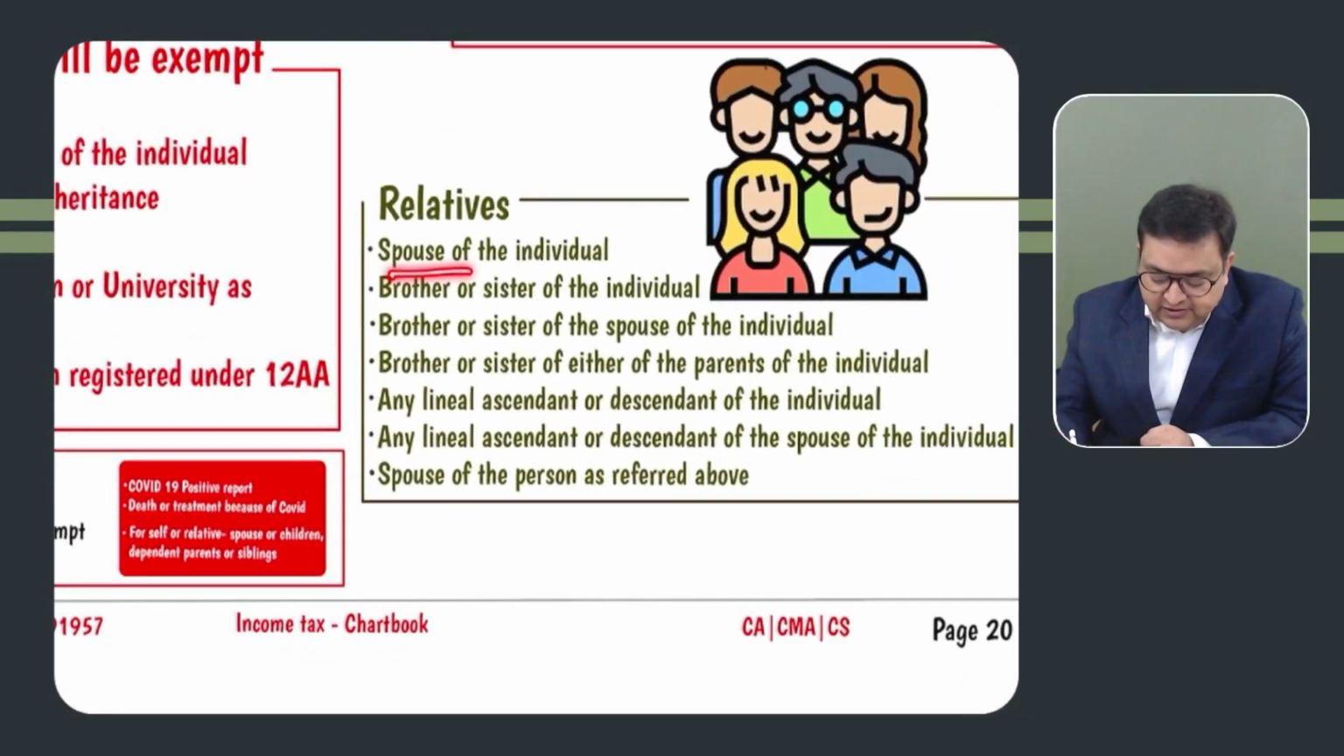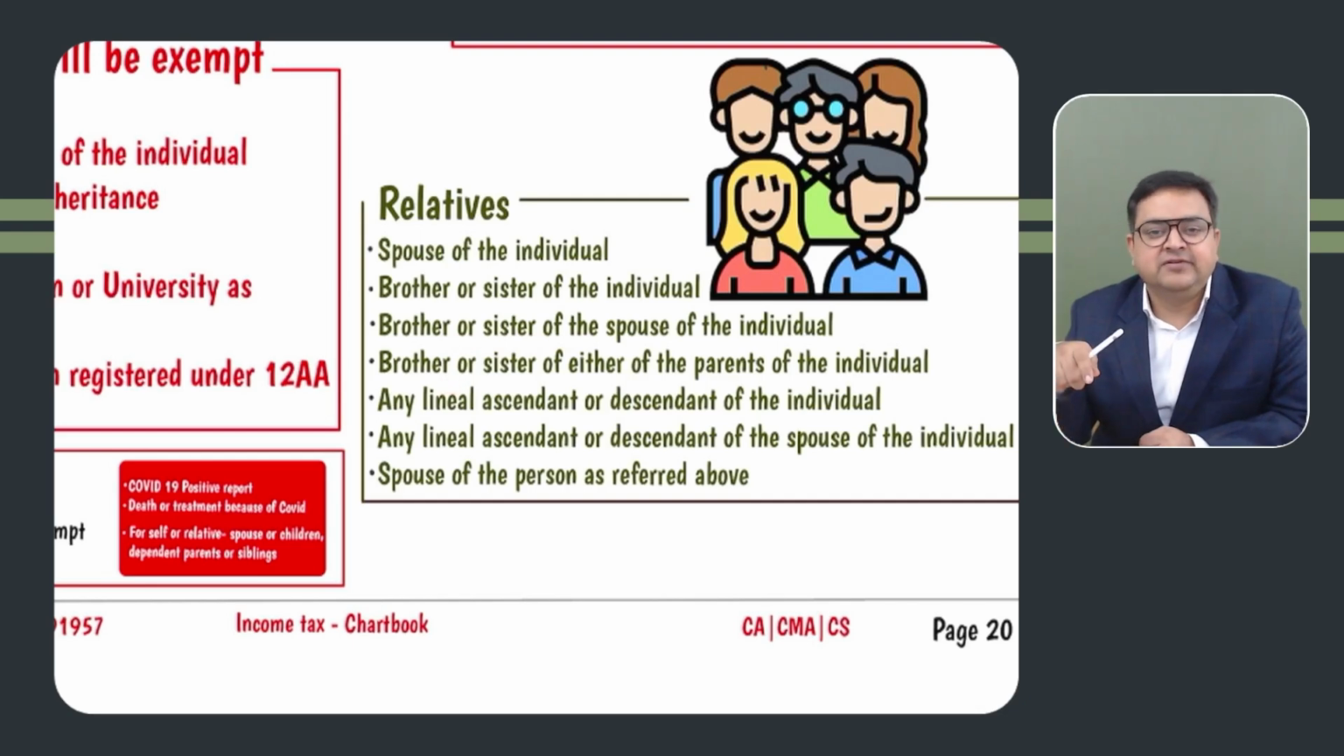Who are relatives? So relatives, you all know that the scope is quite an extended definition of relative. Spouse of the individual, brother of the individual or sister of the assessee, or brother or sister of the spouse of the individual. Spouse, brother and sister, if they have given us a gift, then also it is exempt. They are in the definition of relative.